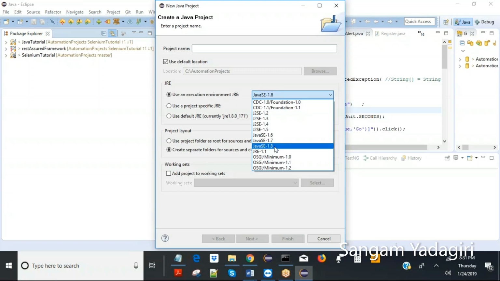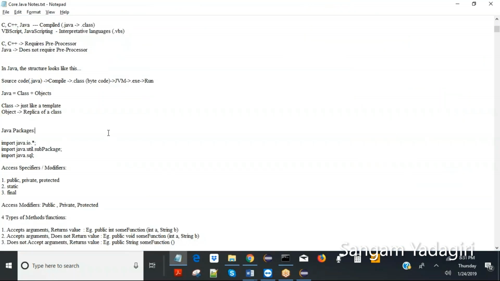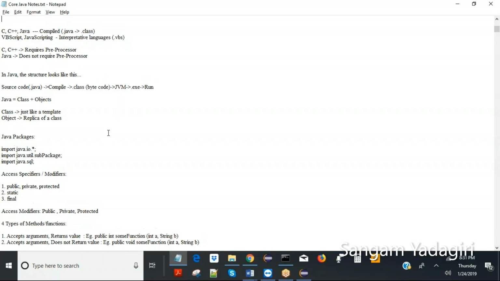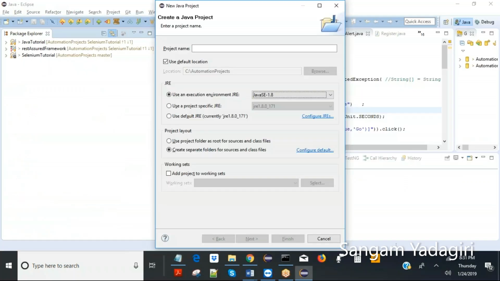Like I said, if you download the correct version, it will show this, and it will automatically set the environment to the correct JRE. The JRE you must have already downloaded using this. This is where you will be downloading. Once you create this, you give any project name.